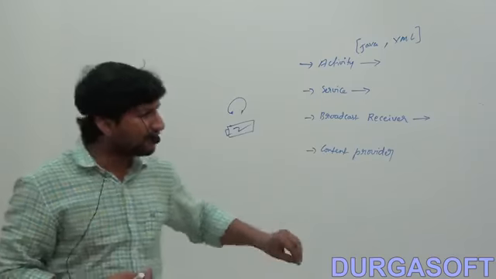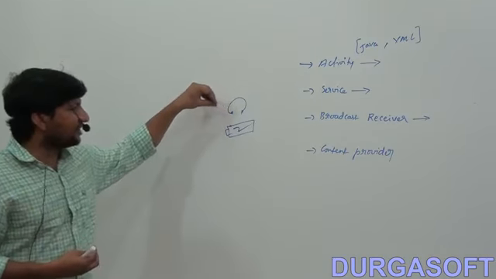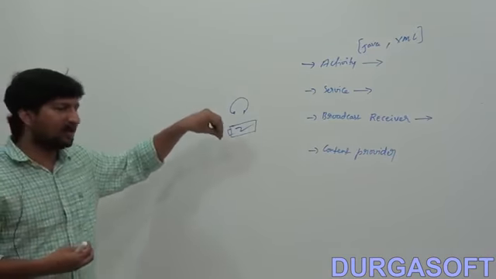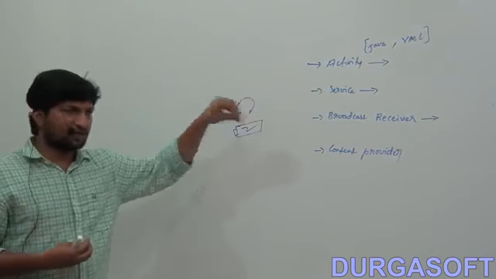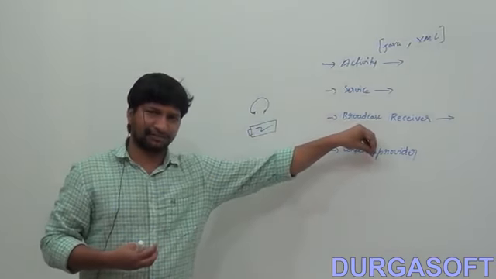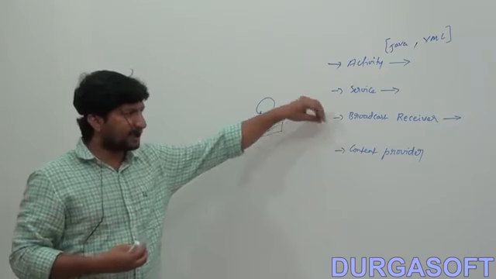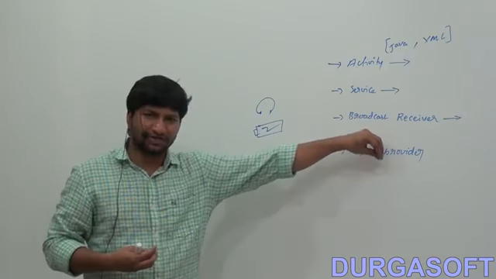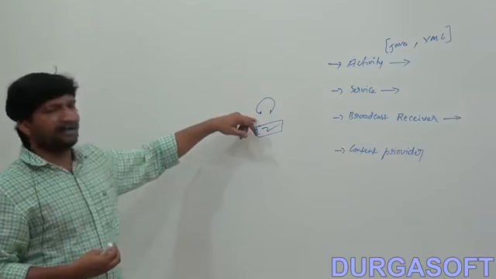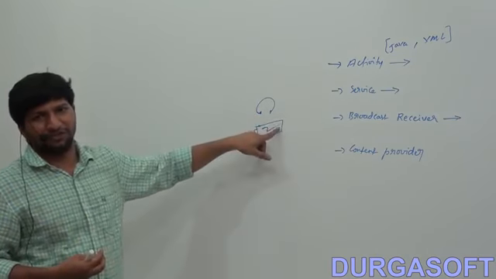In your device, when you plug in a headset, immediately on top of the notification bar you are going to get a headset symbol. So they are getting the broadcast announcement in the application. Once the headset is plugged in, they get a broadcast announcement with the help of a broadcast receiver, and they display an icon on the notification bar.